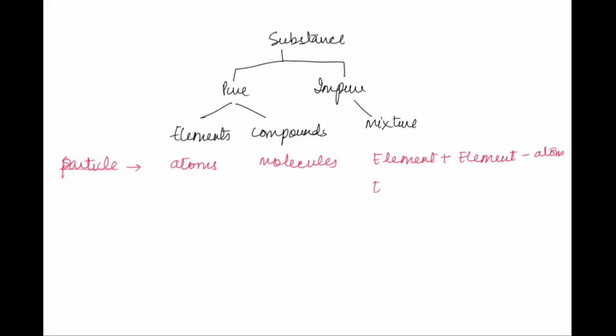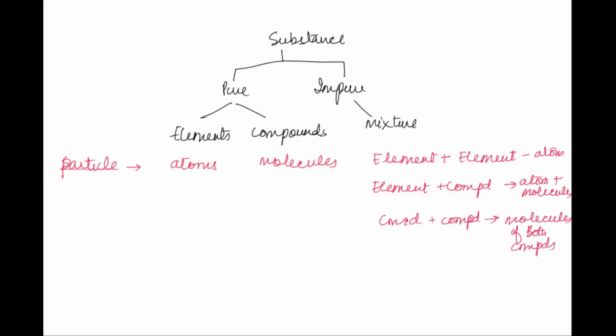If it is an element and compound mixture, the particles can be atoms as well as the molecules of the compounds. And if it is a compound and compound mixture, the particles will be the molecules of both compounds, right? So till here it's clear.